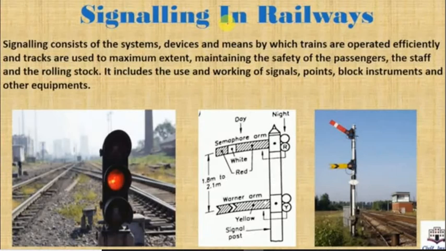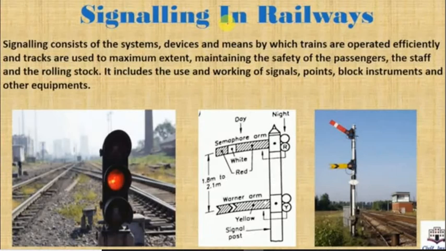So what the statement says is that signaling consists of various systems and devices by means of which the train can operate efficiently and tracks can be utilized to the maximum extent. It will also maintain safety, of the passengers, train drivers and all the staff.